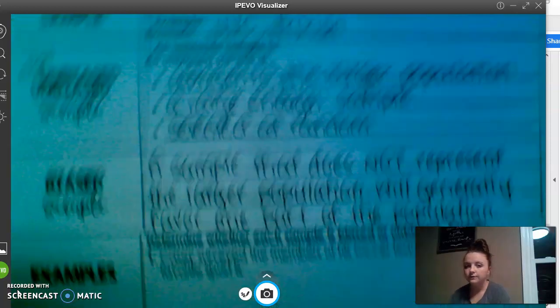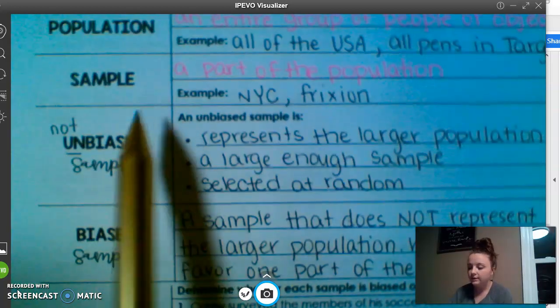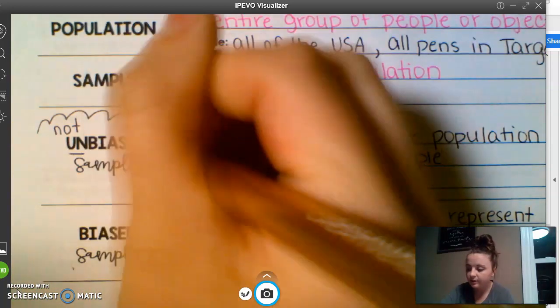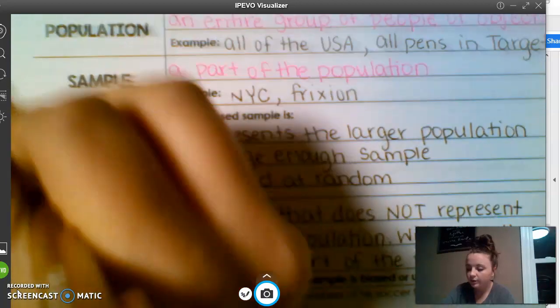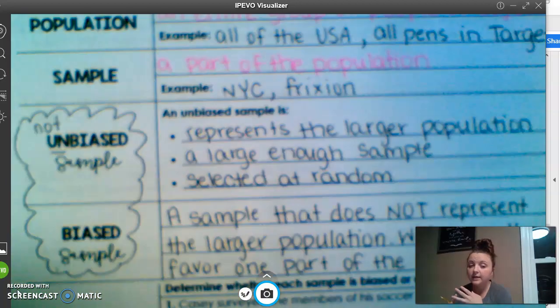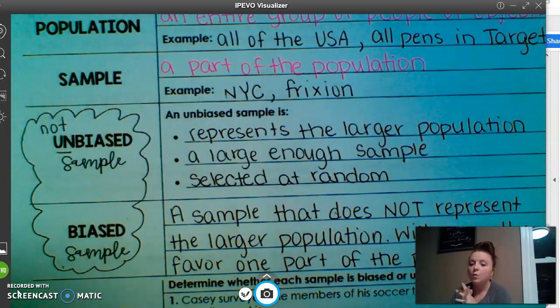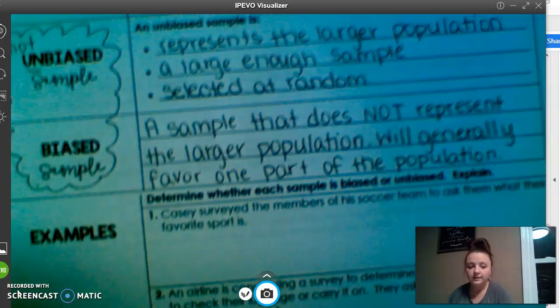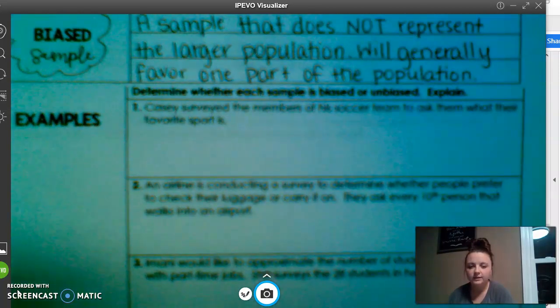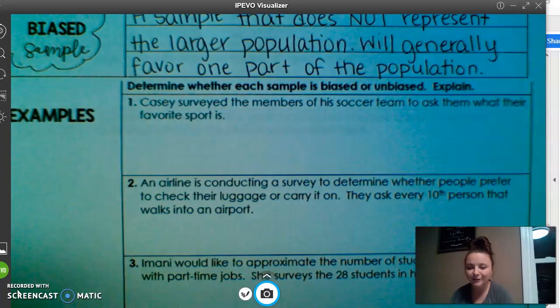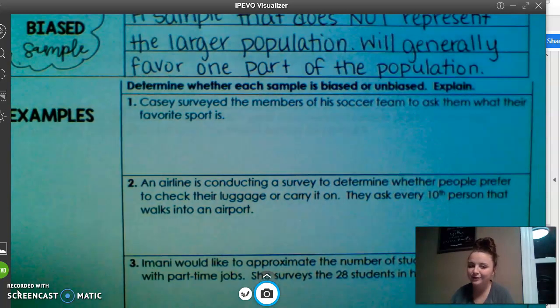Okay, so there's 4 terms that we've covered: population, sample, unbiased, and biased. These are very important, especially these 2, because with what we're doing on Tuesday, Wednesday, and Thursday, you have to understand biased and unbiased to be able to understand why the things we're doing make sense. Okay. So now what we're going to do is we're just going to do 4 examples, I hope, in the amount of time, and we're going to say if they're biased or unbiased and explain. So on your homework, you're going to have to explain as well. So make sure that you do this and you understand it.